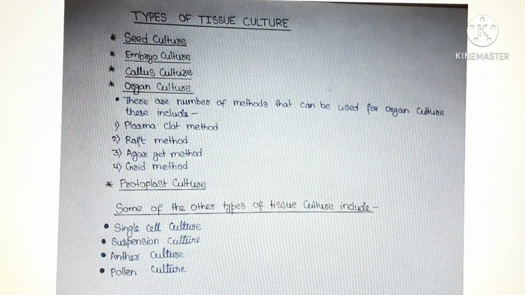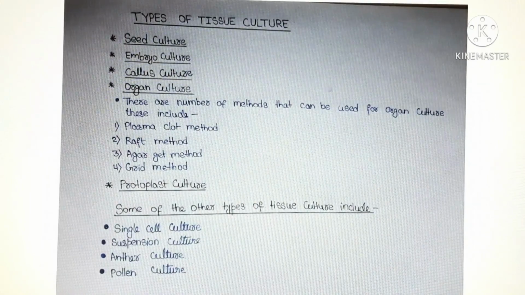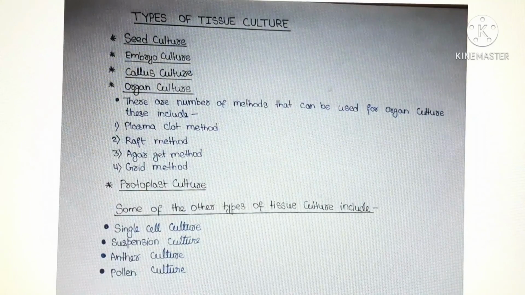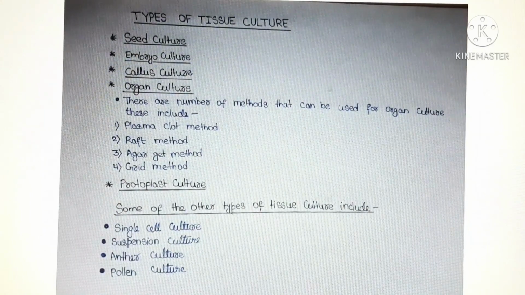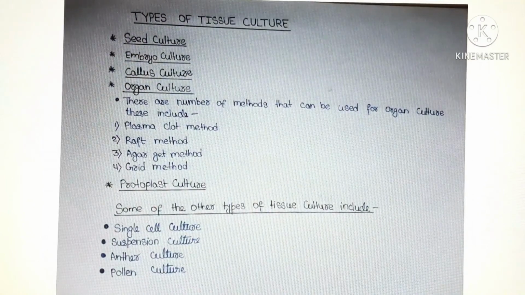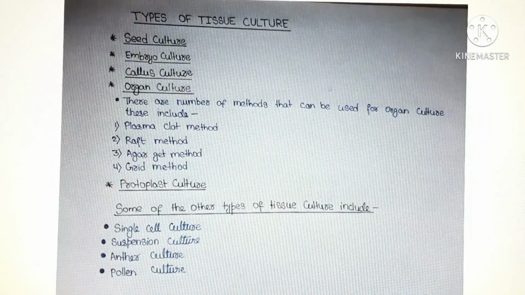Here, any plant organ such as shoot, root, leaves and flowers can be used as an explant for the culture process. There are number of methods that can be used for organ culture. These include plasma clot method, raft method, agar gel method, grid method.